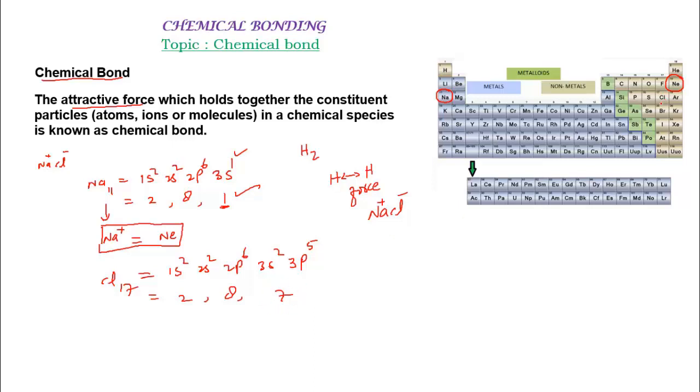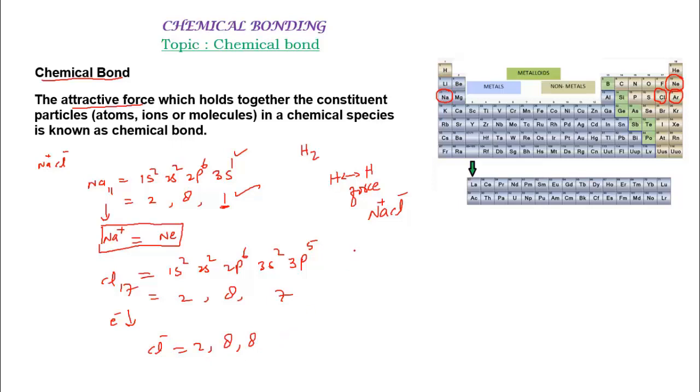Here is the position of chlorine; after it gains 1 electron, it will have an electronic configuration similar to argon. So chlorine will accept an electron, and it now has 8 electrons in the valence shell. Its electronic configuration will be 2, 8 and 8, which is similar to argon, a noble gas.